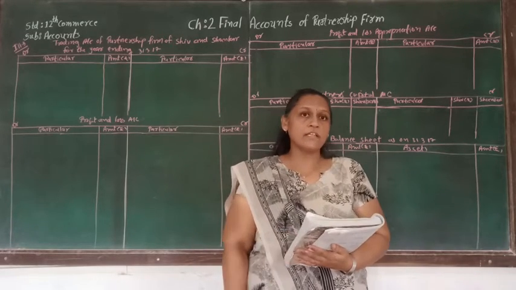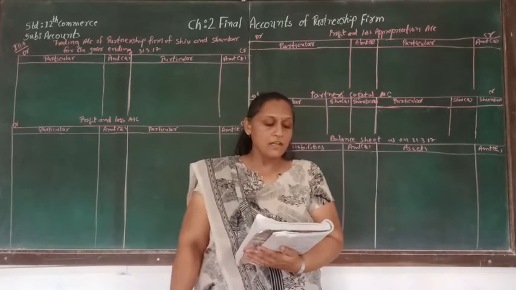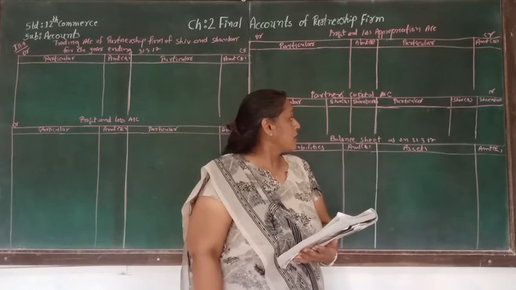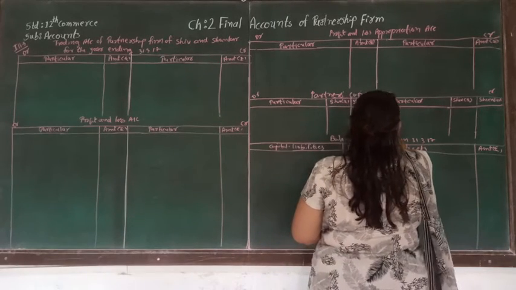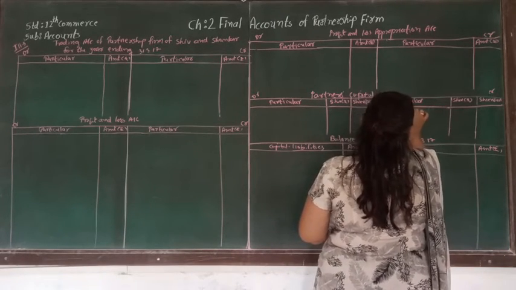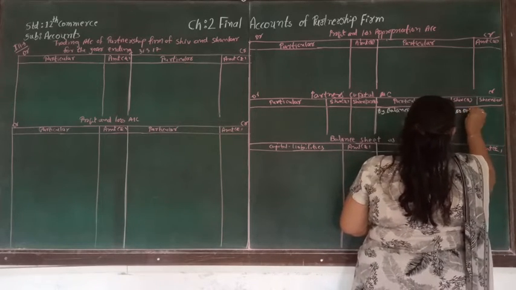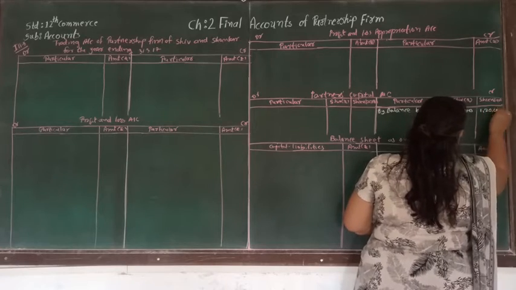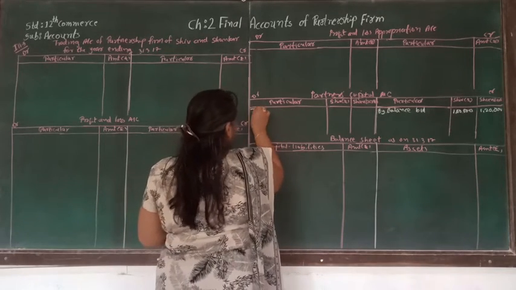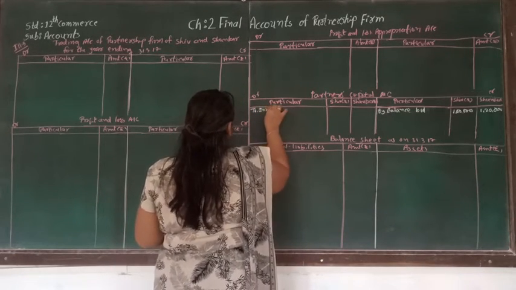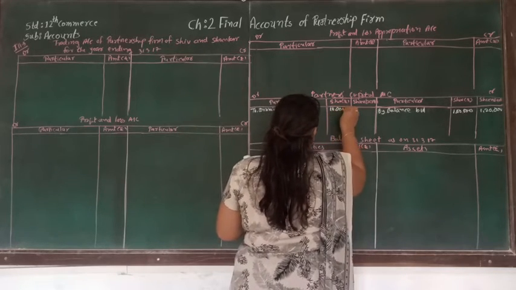Very first account in the trial balance is given to us for the capital and drawing. So capital of Siva and Sankar is supposed to be written on the capital account credit side. So here by balance brought down, that is for Siva and Sankar 1 lakh and 1,20,000. Again the balance of the drawing is also given to us for the drawing account, and that is 10,000 as well as 20,000.